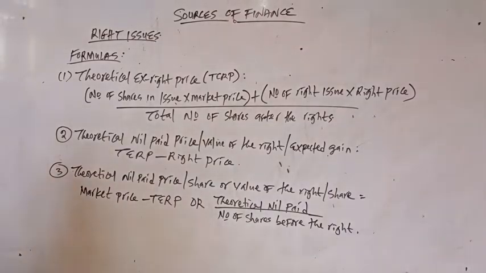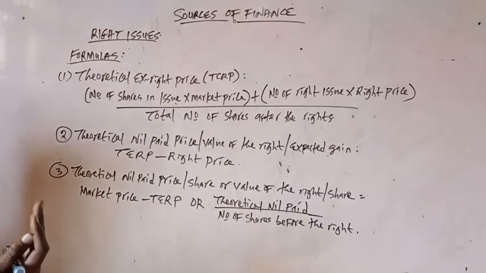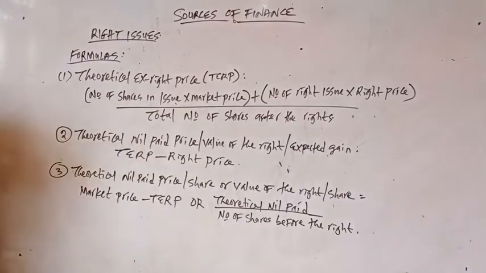Before I move further, there is something we need to know. For every rights issue, an investor has some rights to exercise. An investor has about four options to take when it comes to a rights issue. First, the investor can subscribe to the rights shares. Subscribe means to buy all the rights given to the investor.